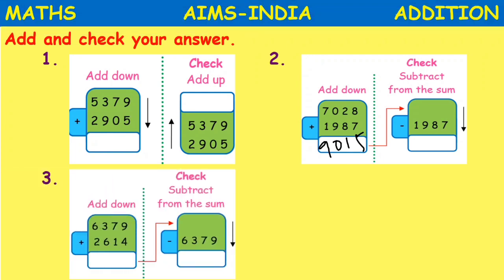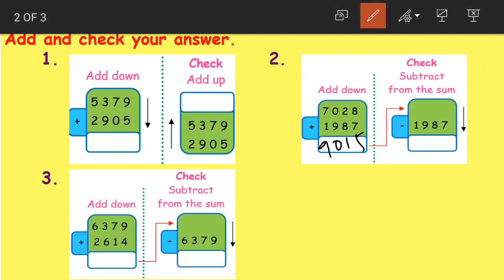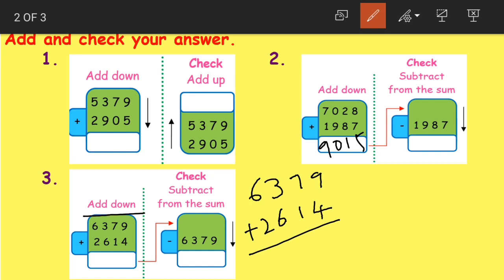Okay, we'll look at another example so that you can understand it more clearly. Now our third question here is 6379 plus 2614. Now how do we add? First step is to add the numbers starting from the ones place. 9 plus 4 becomes 13, 3 here, 1 carried. 7 plus 1 becomes 8, 8 plus 1 becomes 9. Next in the hundreds place we have 3 plus 6 which equals 9, and in the thousands place we have 6 plus 2 which equals 8.